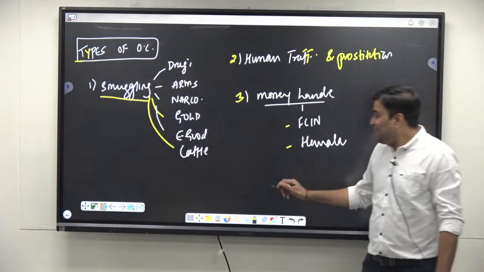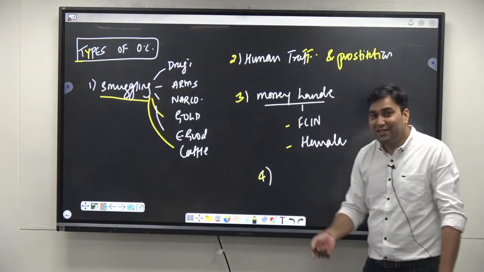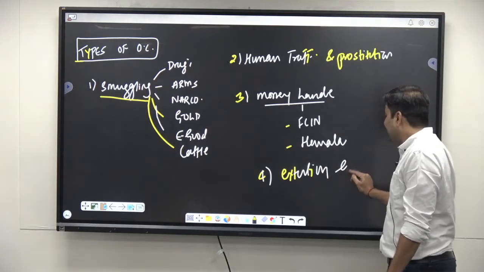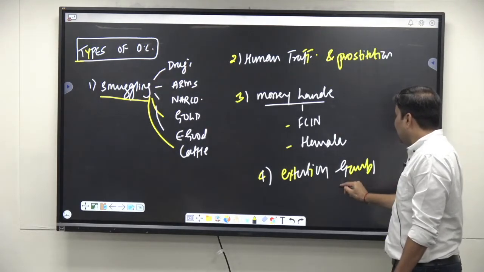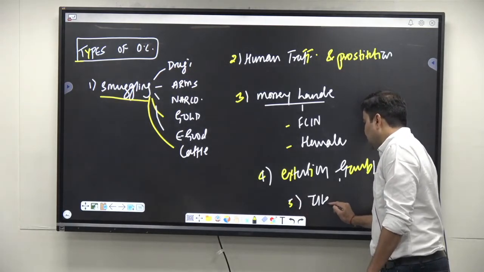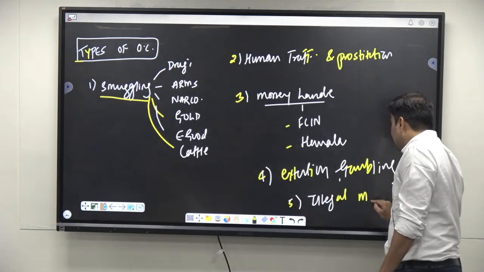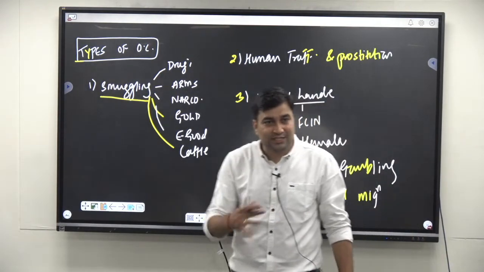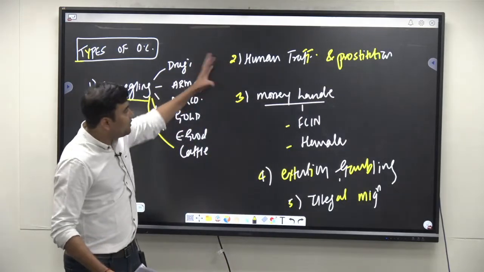So here I can add others, such as extortion, gambling, illegal migration, etc. What are all these? The types of organized crime. But I hope that you got the idea.